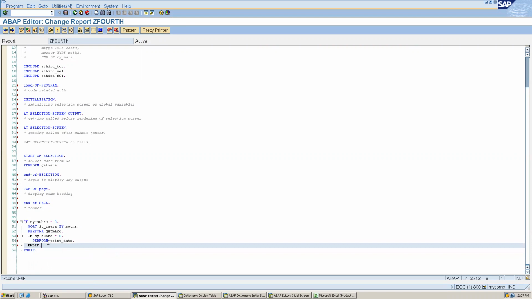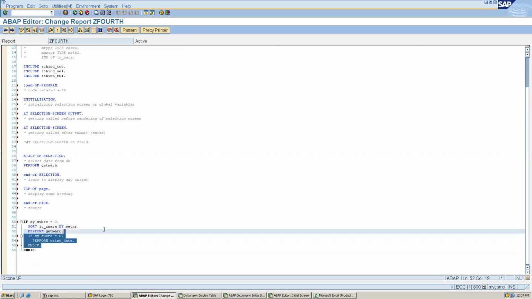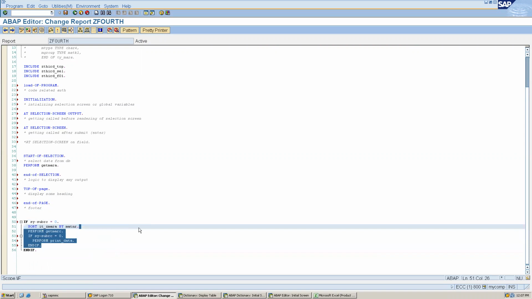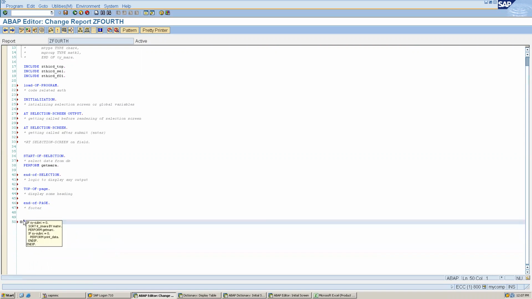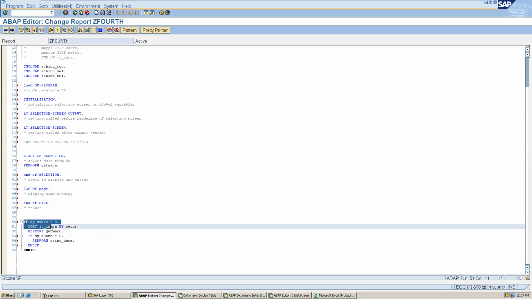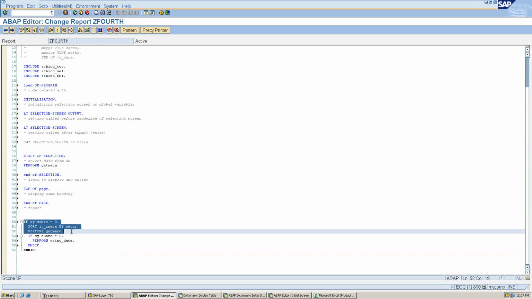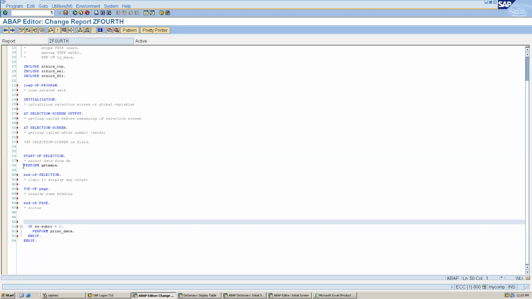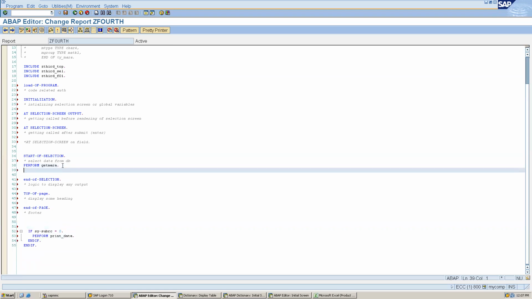So I want to do these two things. First of all, I will select this, do Control X, and after this I have to print this.